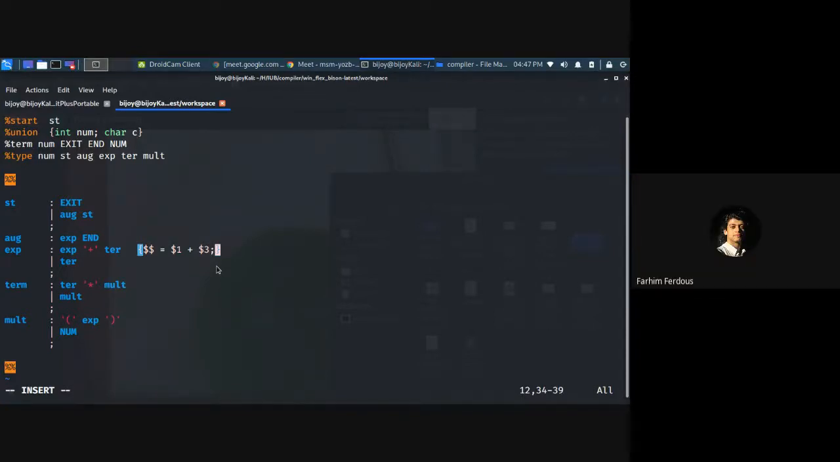So left hand side exp is denoted by double dollar. Right hand side this exp is the appearance at the first place. So this would be 1 plus of 2, not 3. 2 is plus, 3 is terminal, third position is star. So dollar would be $1 plus $3. বুঝতে পেরেছি।